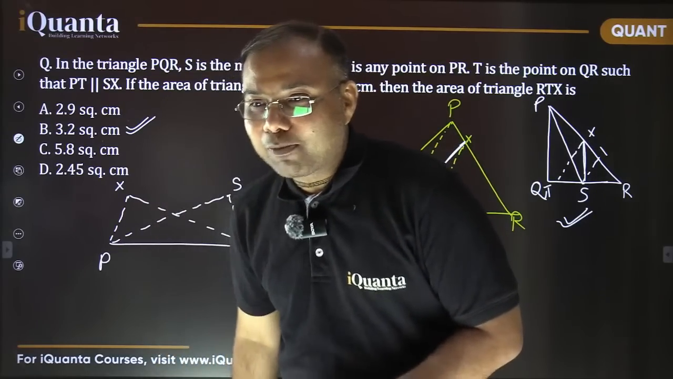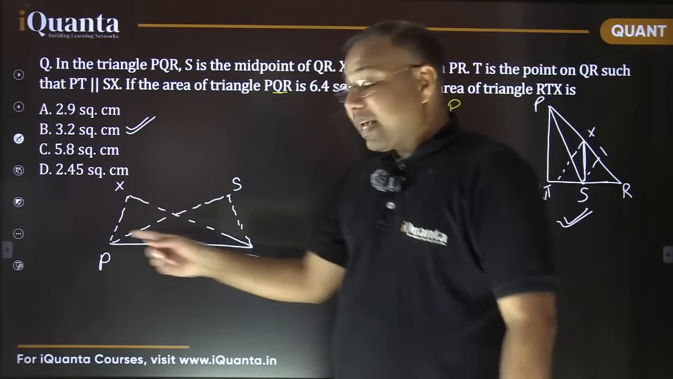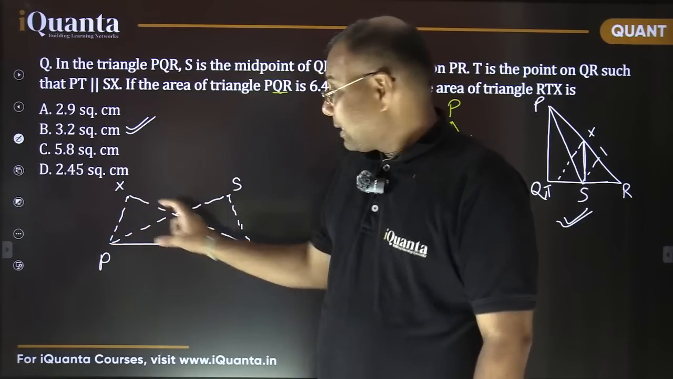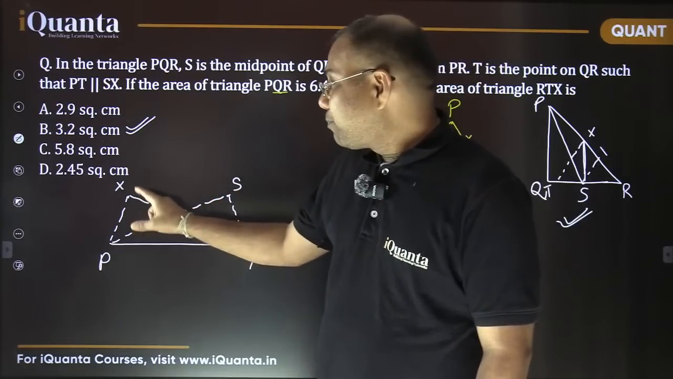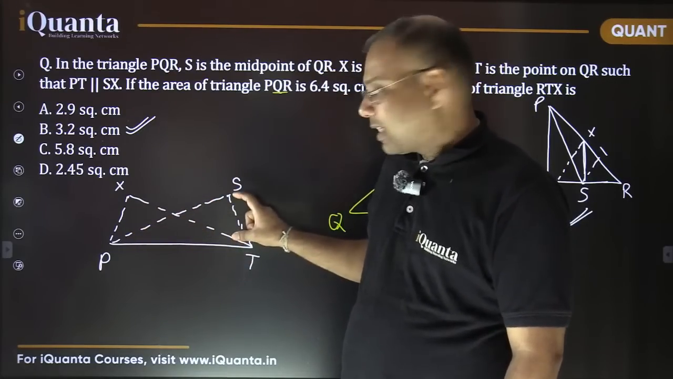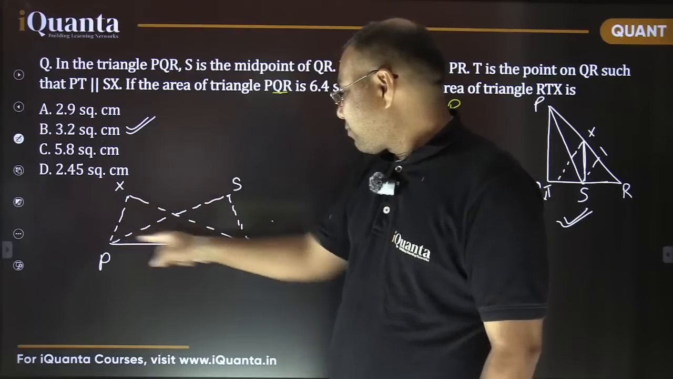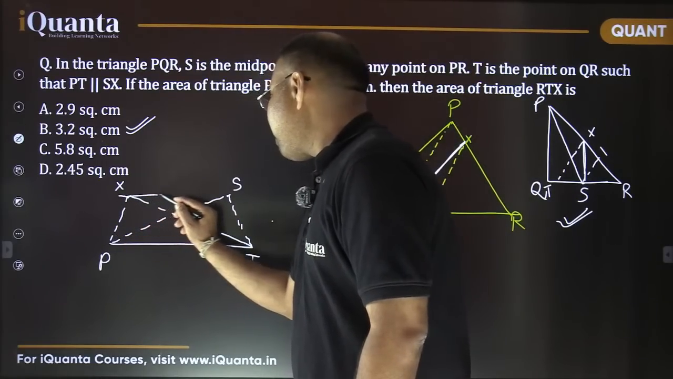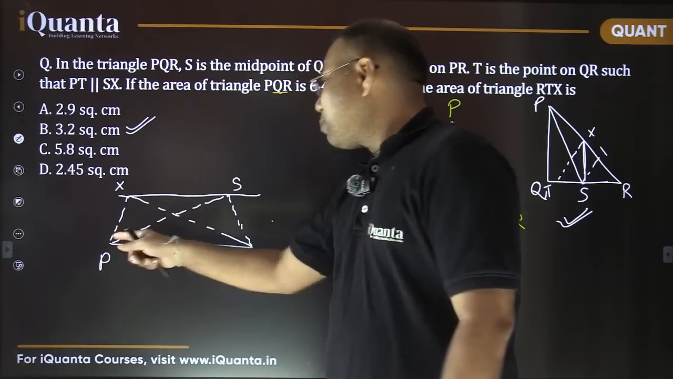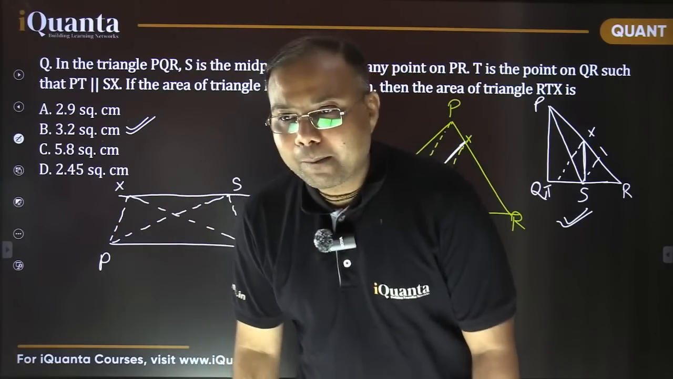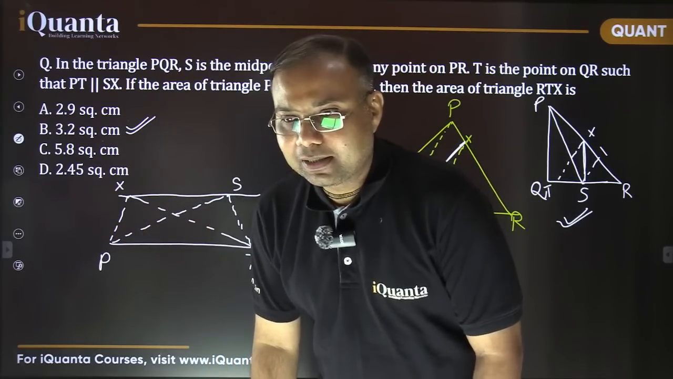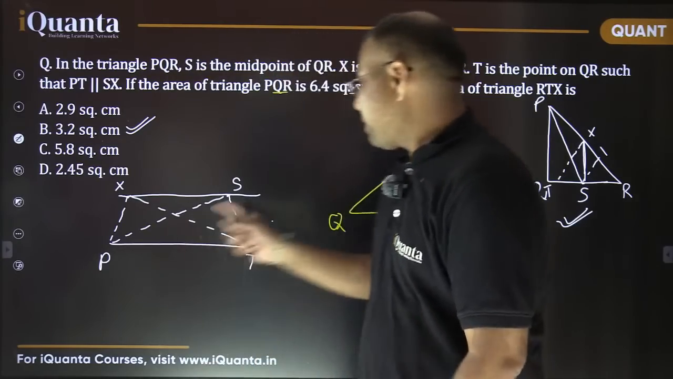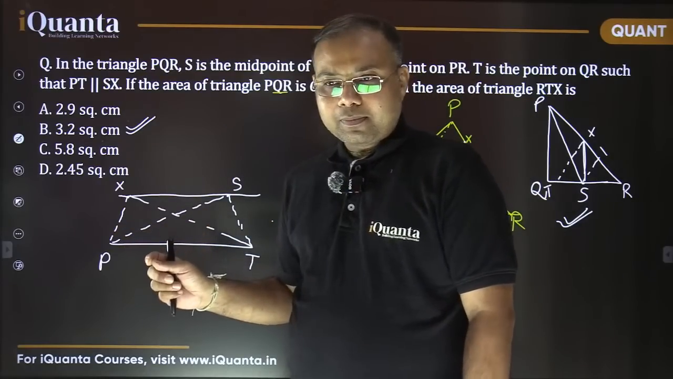Exactly, parallel lines, Mohit, good. See, base is equal, that's fine, but height also must be same, isn't it? That means both these points must be at the same perpendicular distance from this baseline, which means this XS should be a line parallel to PT. Yes or no? Yes, SX should be parallel to PT.